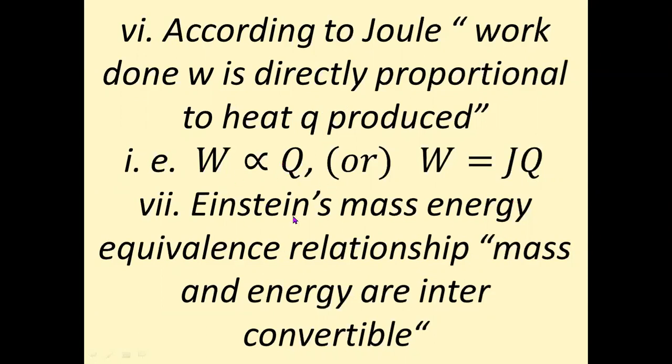Similarly, according to Einstein's mass energy equivalence relationship, we have mass and energy as interconvertible.